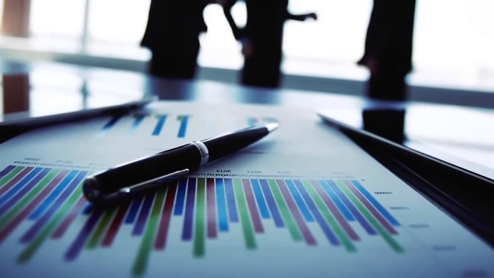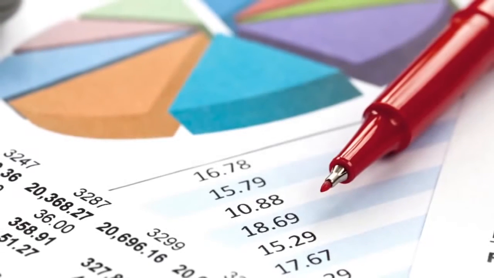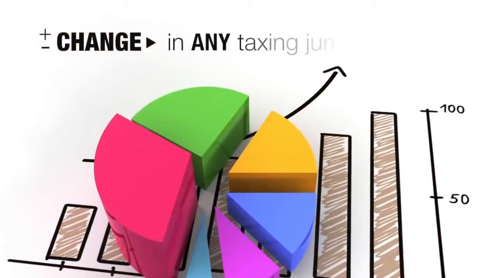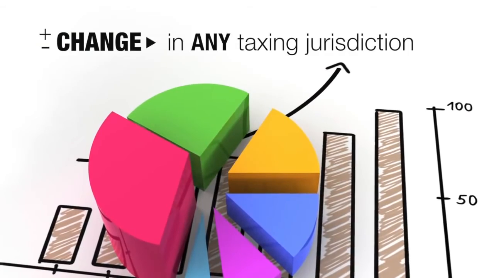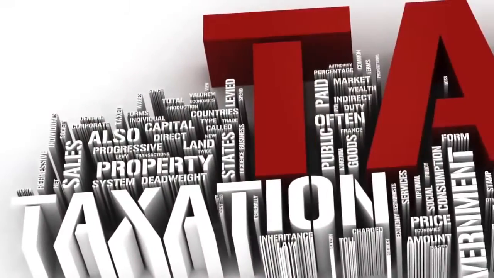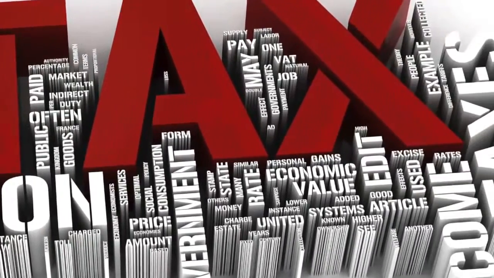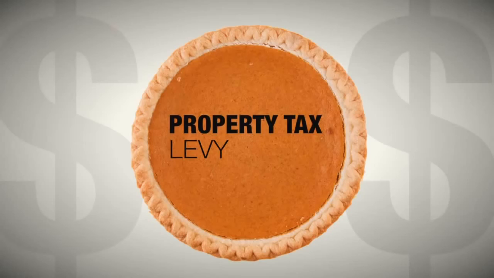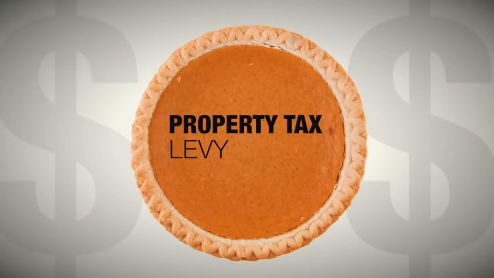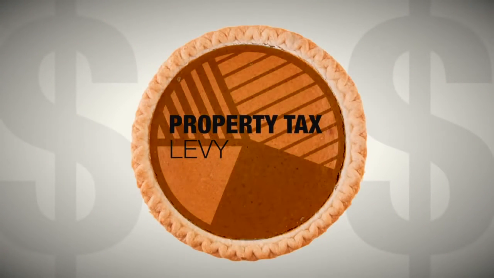Every year, each of those taxing authorities sets a budget for the upcoming year, and they determine how much property tax levy will be necessary to support that budget. A change in any of those city, county, or school district budgets and levies could impact your property taxes. To make it really simple, think of the property tax levy as a pie. Once the levy amount or size of the pie is established, it's time to determine how to divide it.